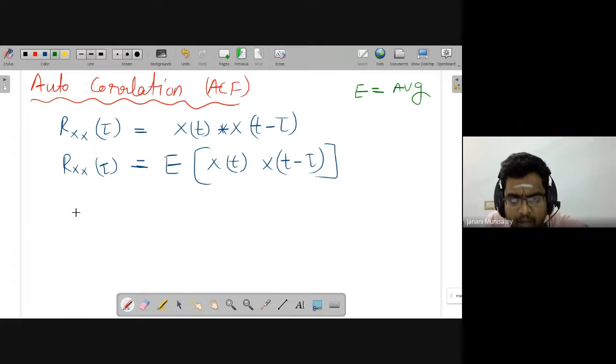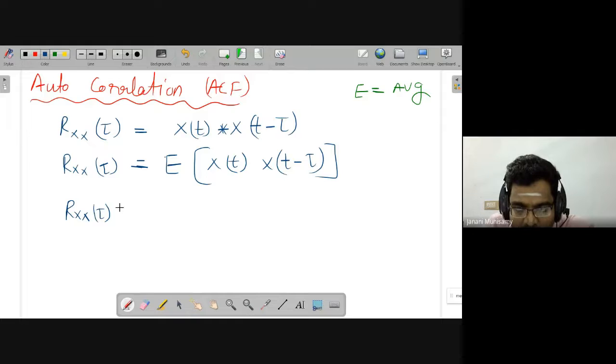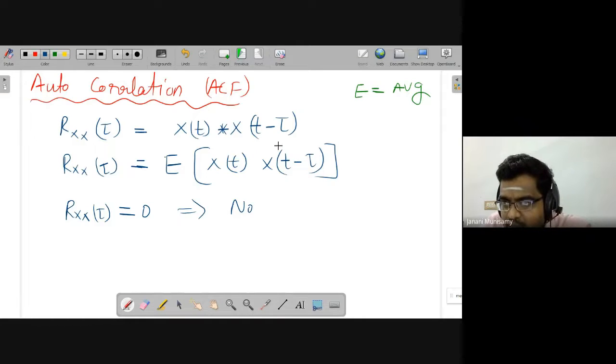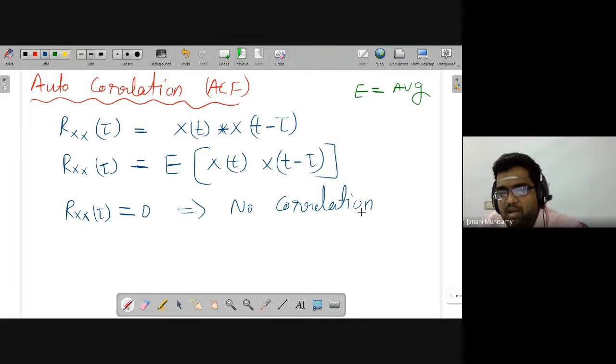Now suppose this Rxx of tau is equal to 0, that means there is no correlation between these two. Generally for a random signal, correlation may be 0 also. We do not know; we have to analyze. Correlation may be there, may not be there. For a random signal, we cannot say just by looking at the signal directly. So autocorrelation may be 0 or may not be 0, but if it is 0, then there is no correlation.